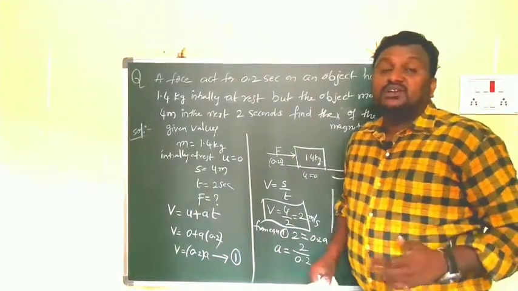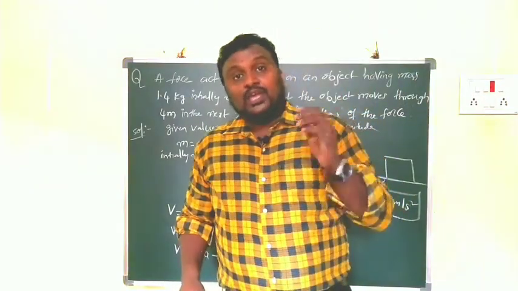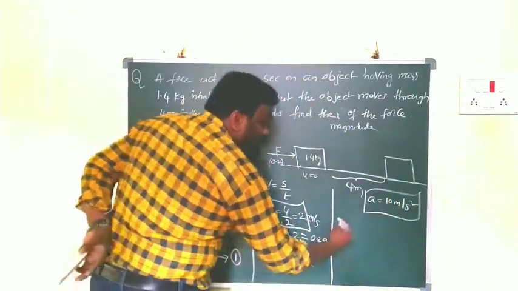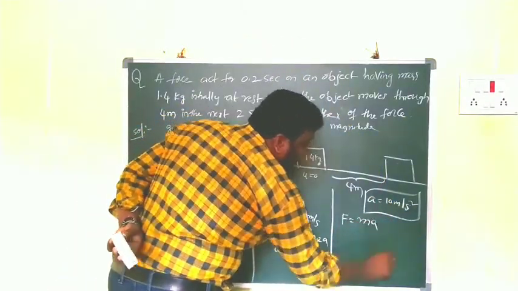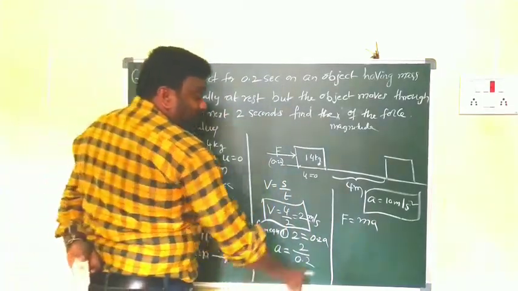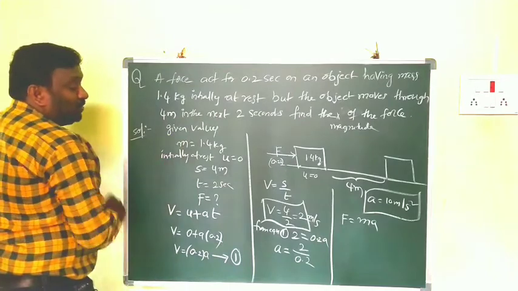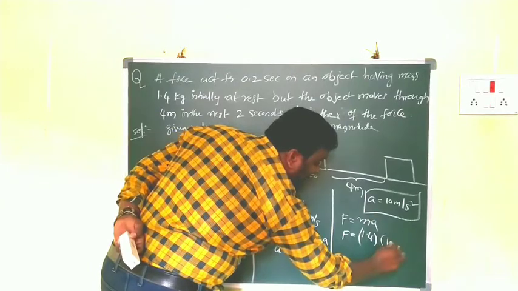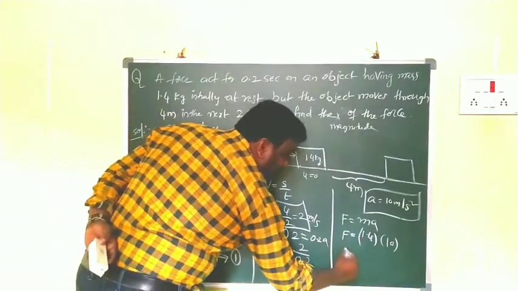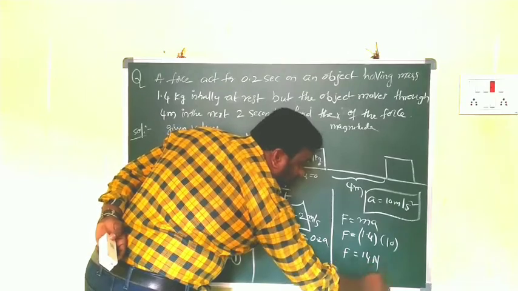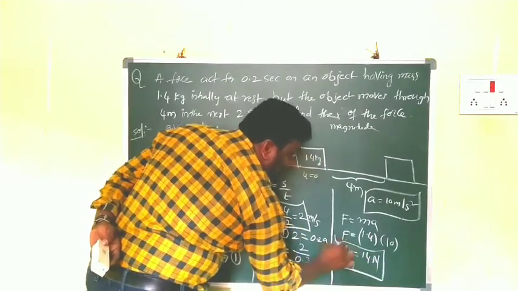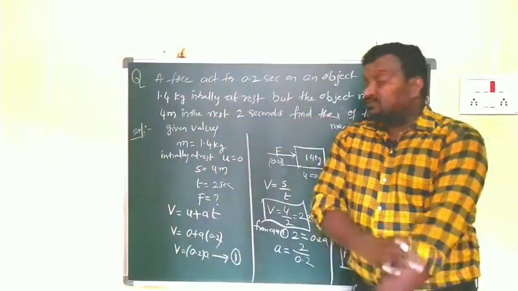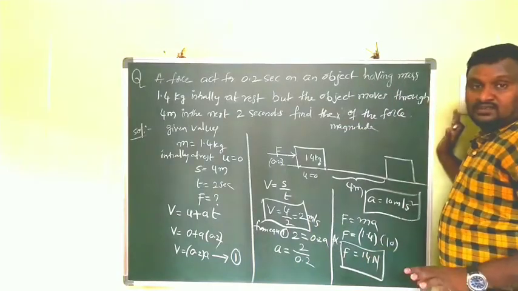Already we know, what is Newton's second law equation? F is equal to ma. If you know the mass and the acceleration, we can find out the force. That's why here we have the F is equal to ma equation. Already m is 1.4. F is equal to 1.4 into acceleration, which is 10. Then what do you get? F is equal to 14. So in this way we will find out the amount of force acting on the body. How much? 14 newtons. Clear, children?